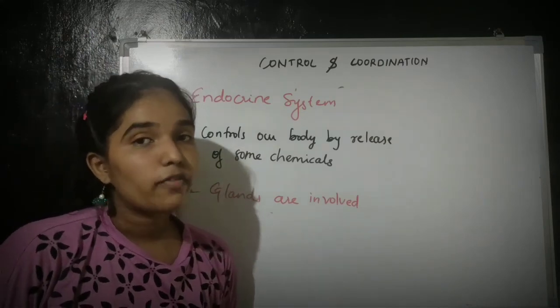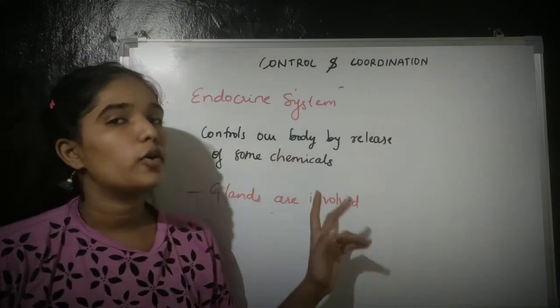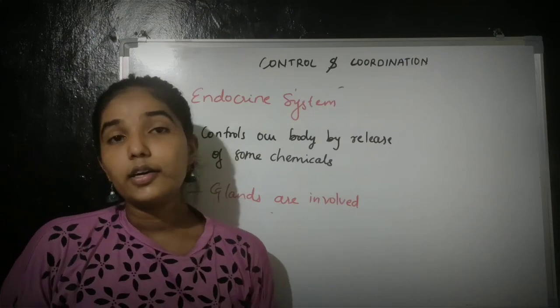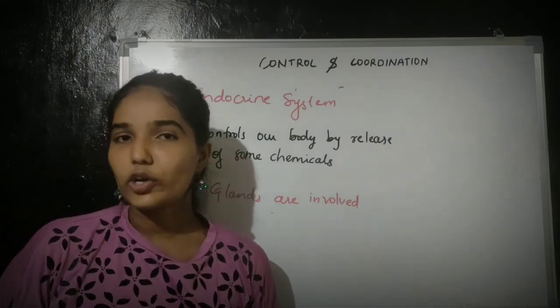Now in the next part we will learn the full detail about the endocrine system, parts of the brain and the structure of the neuron.